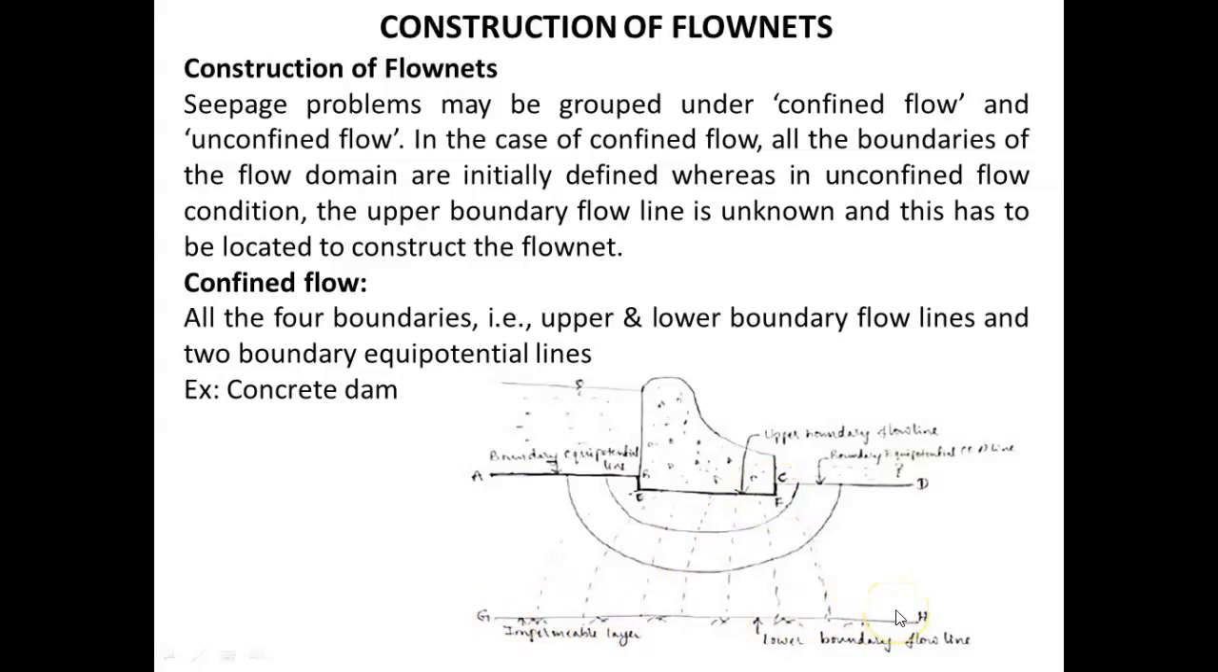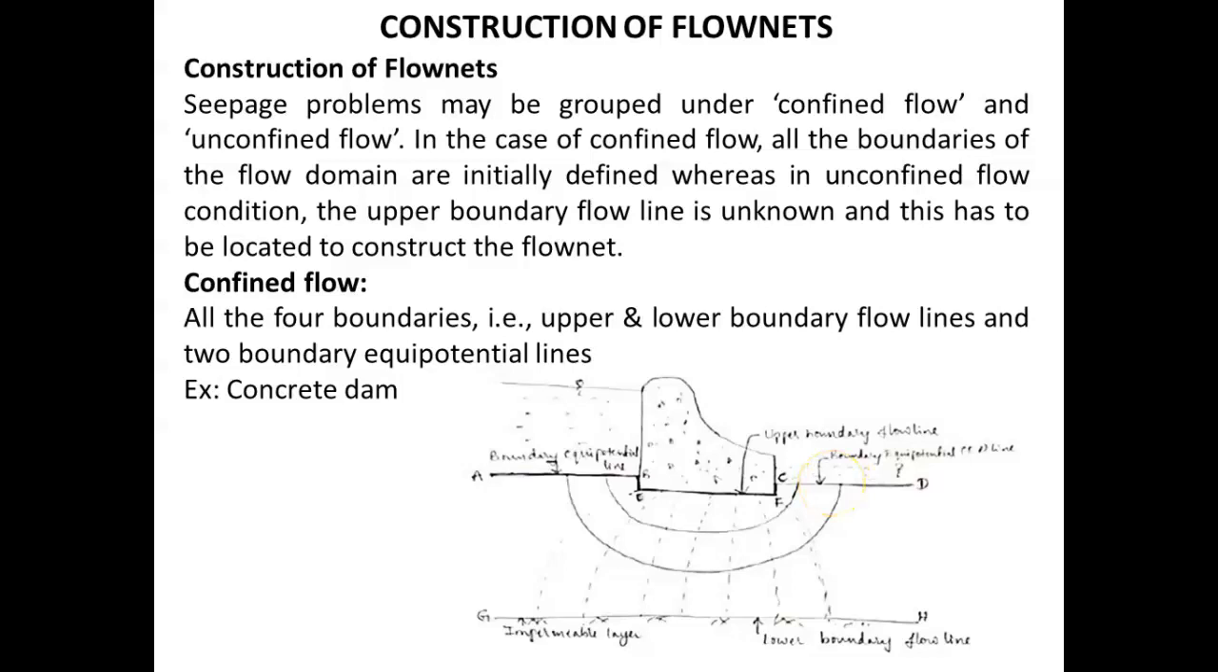So all the permeable boundaries have to be treated as boundary equipotential lines, and all the impermeable boundaries have to be treated as boundary flow lines. So here what are the boundary flow lines? BEFC and GH. These two are the boundary flow lines, whereas AB and CD, which are permeable boundaries, are called as boundary equipotential lines.